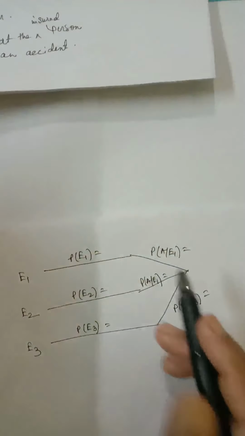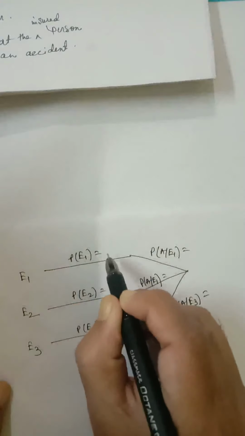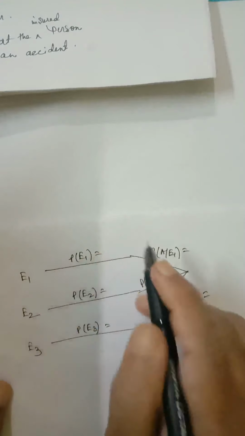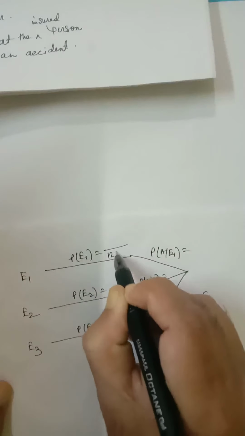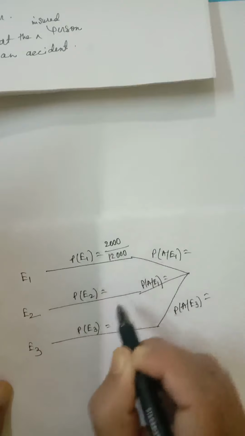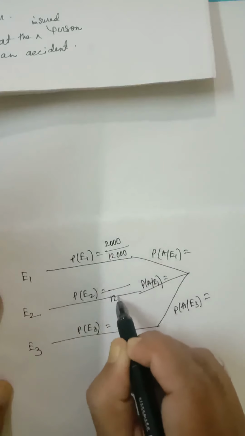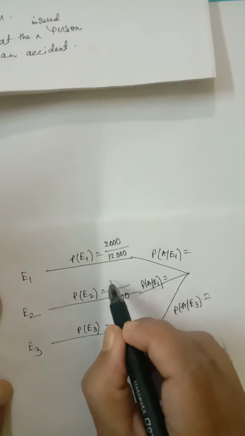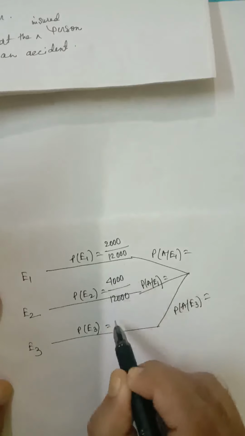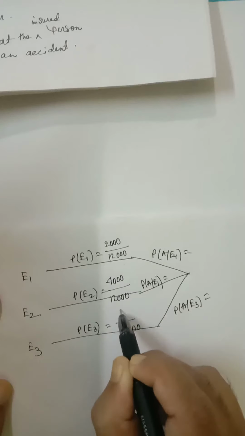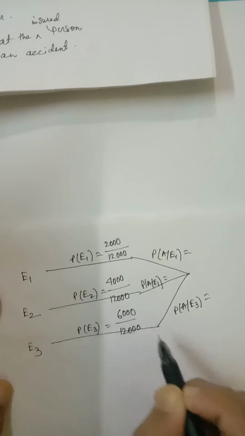So PE1 will be the probability that the person who meets with an accident is a scooter driver. It will be out of 12,000, 2000. There are 2000 scooter drivers. Now PE2, that this person who meets with an accident is a car driver, it will be 4000 by 12,000, and the person who meets with an accident will be a truck driver, it will be 6000 by this.